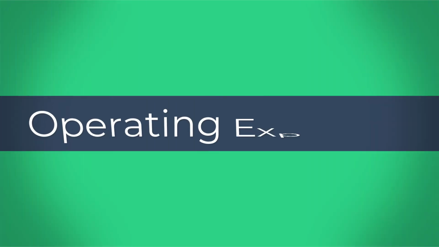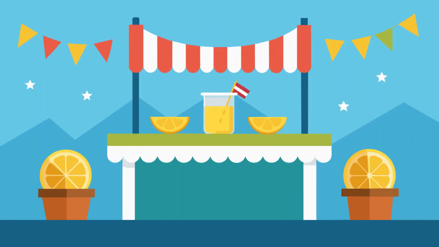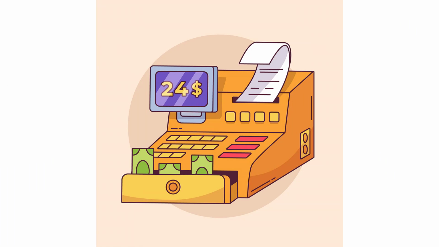Operating expenses, also known as OPEX. These are the things I have purchased that help me run my business. My business is an orange juice stand. I bought the wooden stand and I bought a cash register. Operating expenses are the costs of things that help me run the day-to-day business.